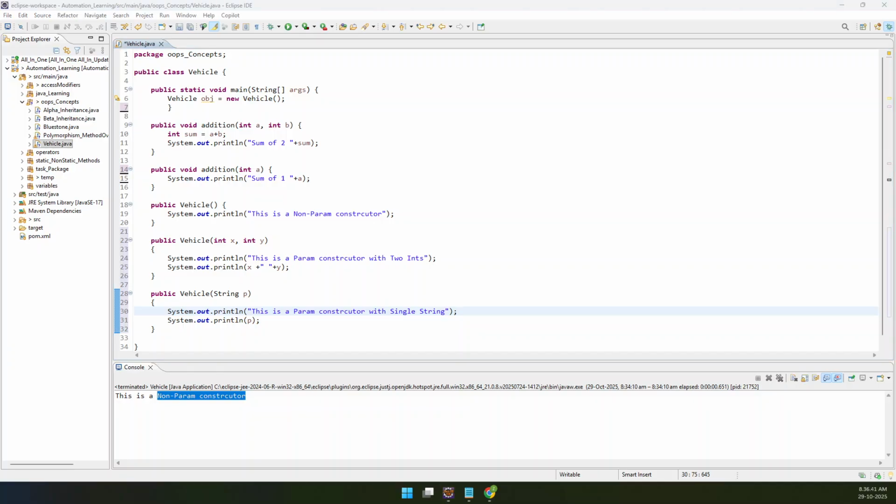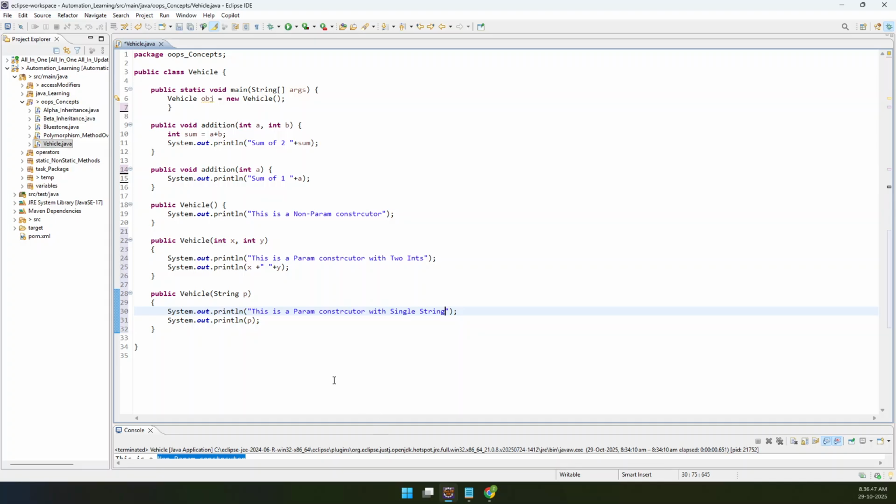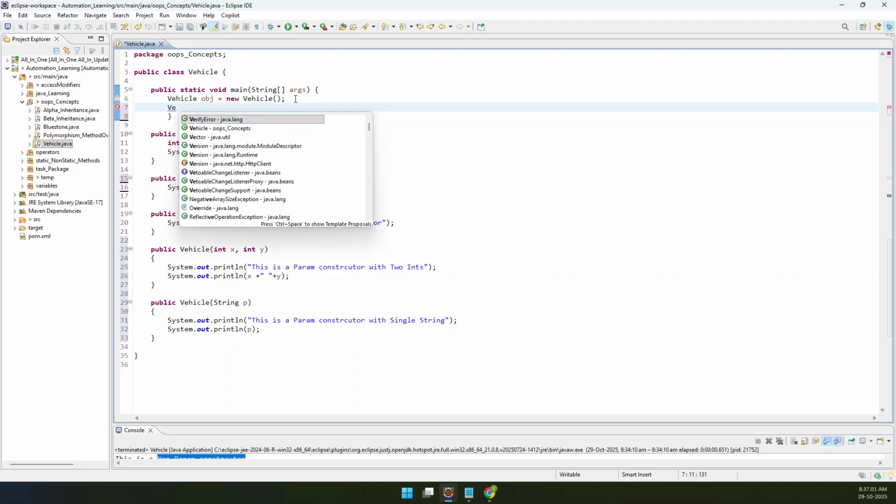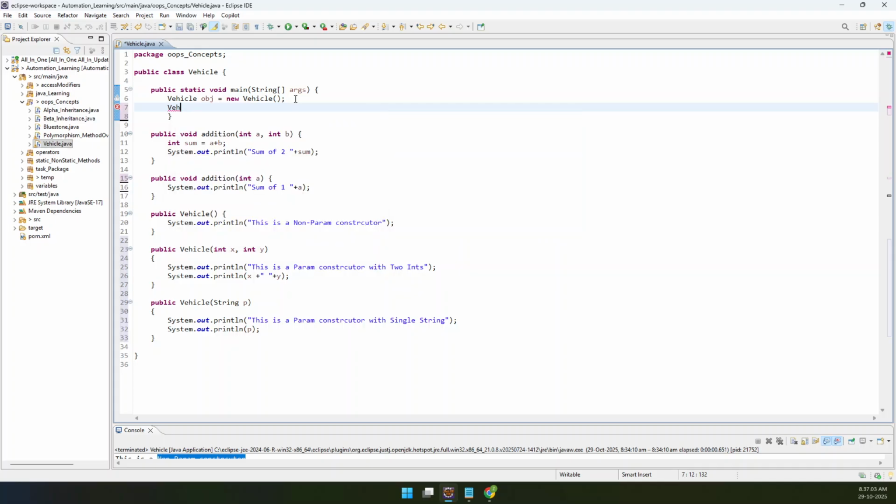Can you overload a constructor? Let me do it. So obviously, what do you feel is the answer? What is your answer now? Can you overload it? Yes, you are able to. See, guys, the reason why I'm covering everything here itself is that I don't want to come back again, and we should have a solid understanding. So let me create an object.